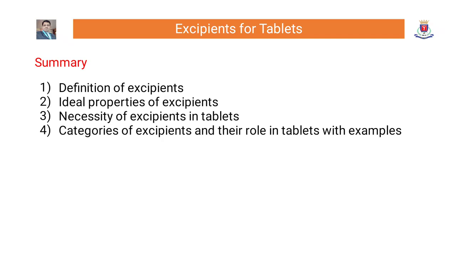Now, see the summary of excipients for tablets. What we have learned is summarized here. We have learned definition of excipients, ideal properties of excipients, necessity of excipients in tablets, categories of excipients and their role in tablets with examples.